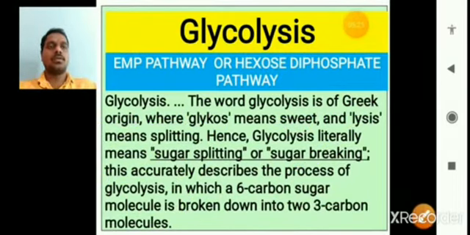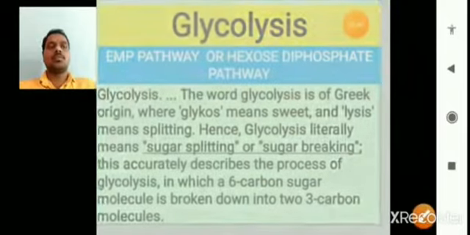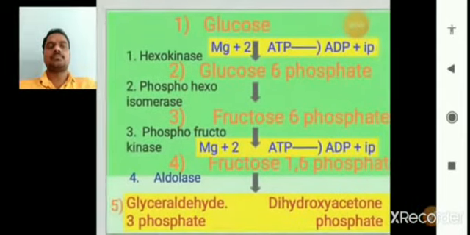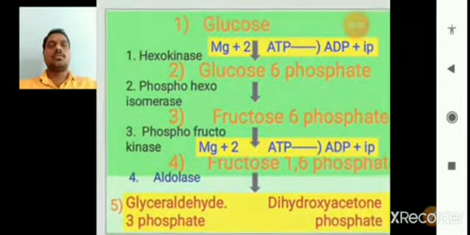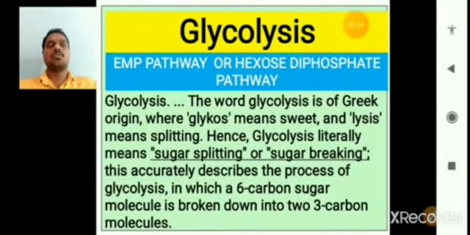This accurately describes the process of glycolysis, in which a 6-carbon sugar molecule is broken down into 3-carbon molecules. This is called glycolysis or the hexose diphosphate pathway.